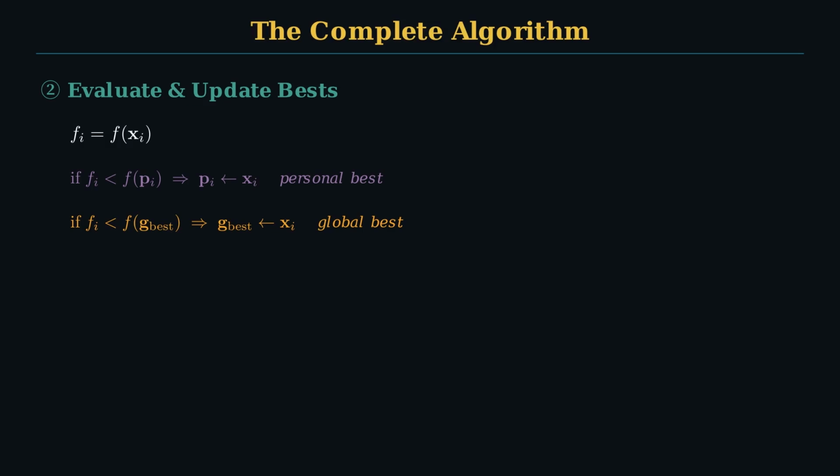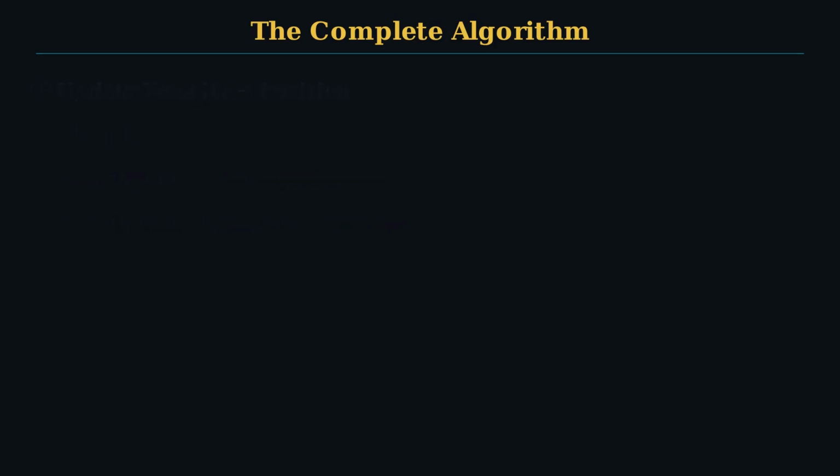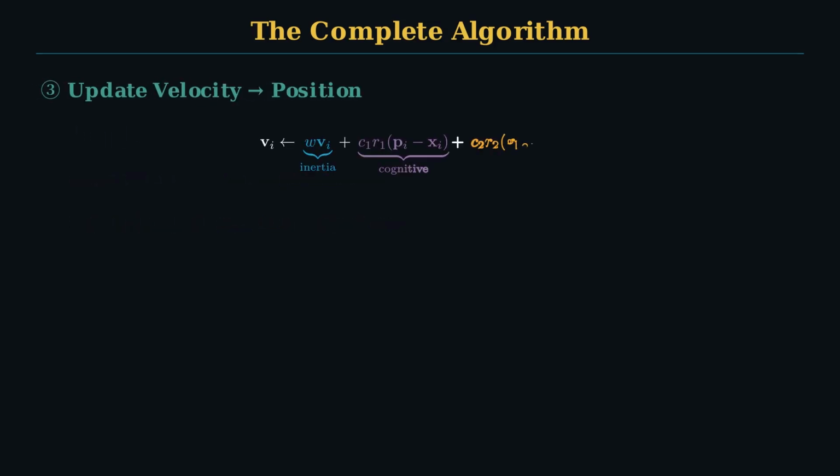Phase 3, move. The velocity equation, which we've now seen several times, updates each particle's direction and speed. Inertia, cognitive, social. 3 terms, color-coded here. Blue for inertia, purple for cognitive, gold for social. Then the position update, x gets incremented by the new velocity. The particle physically moves. Repeat phases 2 and 3 for every particle, every iteration until convergence. That's the complete algorithm. 3 phases, 2 equations, 1 loop. Abstract equations are necessary, but let's make them concrete.